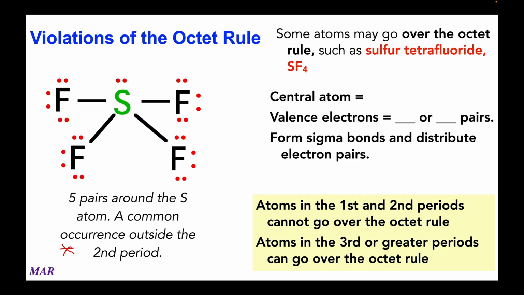On the other hand, third period and greater, you can go over the octet rule. It's not that they have to. Like a lot of sulfur compounds have just an octet around them, which is great. But if they need to, they can go over the octet rule. And we'll see examples of how this works out here, definitely.